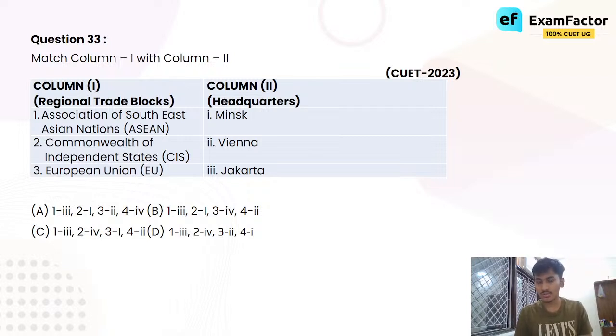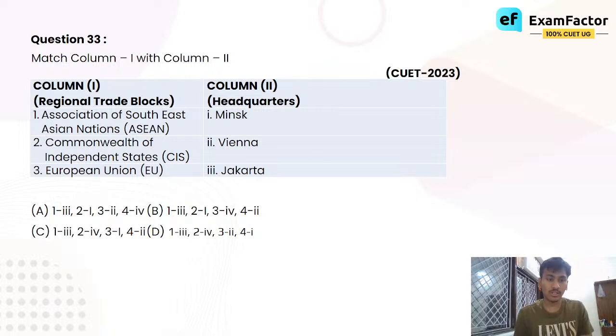Unity is strength. You know this, right? If someone is in numbers, they are in strength. And so obviously they come together to support themselves. They come together to basically increase their economic prospects. So there are certain regional trade blocks, and you have to tell me the headquarters.